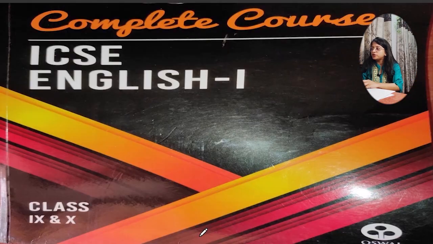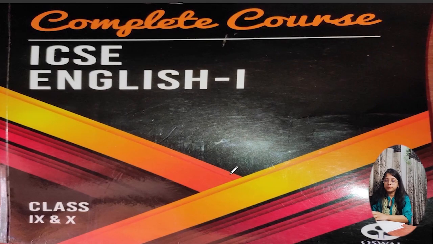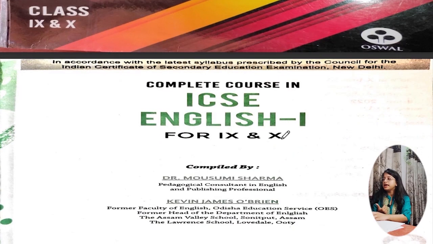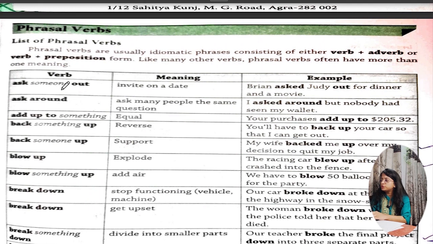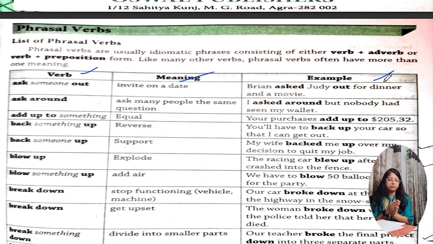If you wish to purchase a grammar book for this purpose, you can use this book. This is a good one. I have also personally purchased it, and it of course has a lot of content related to class 9 and 10 ICSE. Once you purchase it in class 9, you can continue with it because the syllabus is exactly the same. You can see the phrasal verbs over here, the verbs, the meanings, the examples. I am showing you this page because you have the maximum number of doubts in the phrasal verbs only.